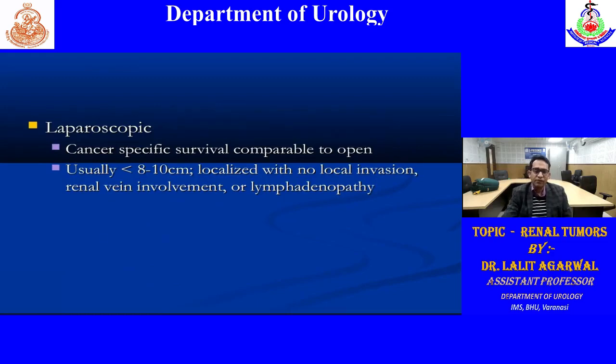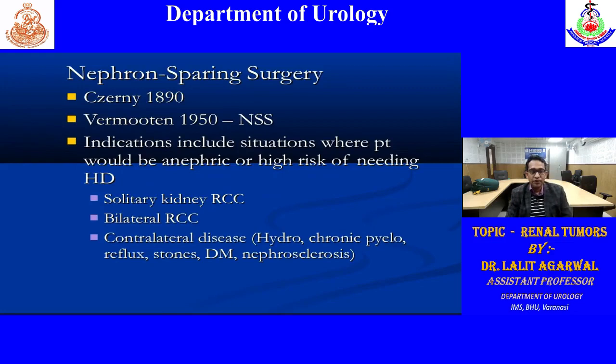Laparoscopic, generally we prefer for tumors less than 8 to 10 centimeters, and it is a localized tumor, with no surrounding organ involvement, no renal vein involvement, no lymph nodes. But survival is comparable to the open technique. Coming to nephron sparing surgery, it was done initially by Czerny in 1890, but later it was not so popularized. After 1980 or 1990, it again became popular.